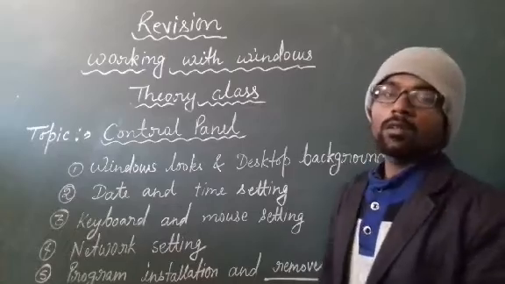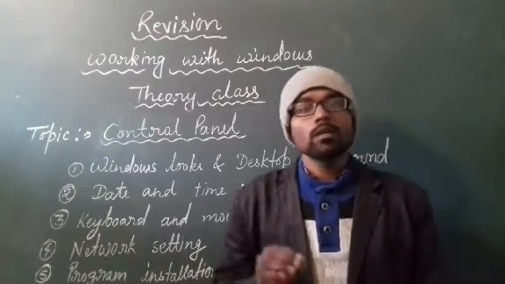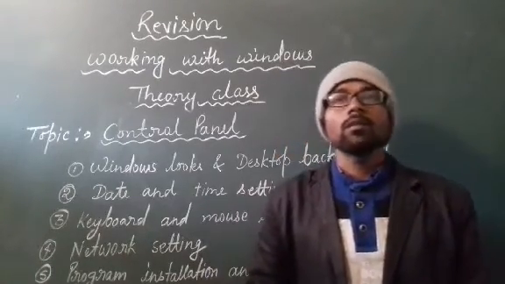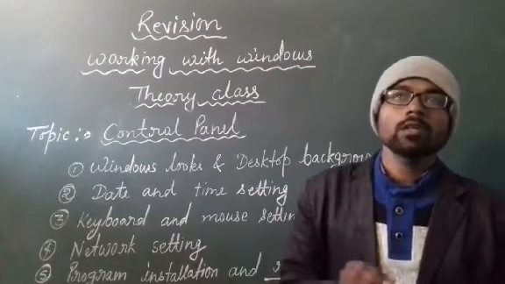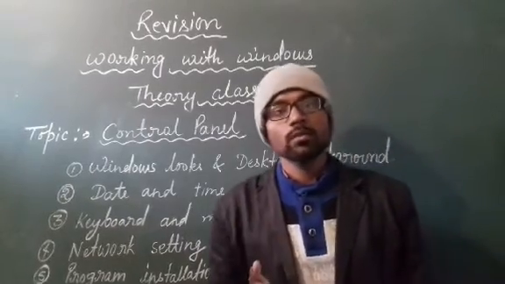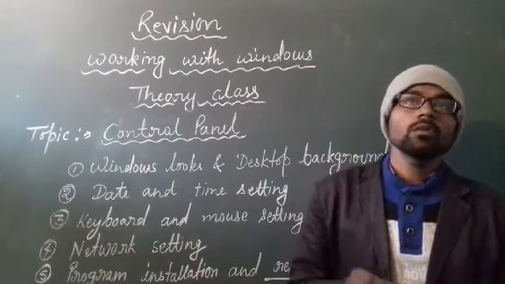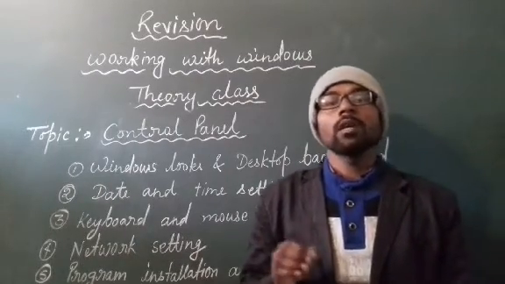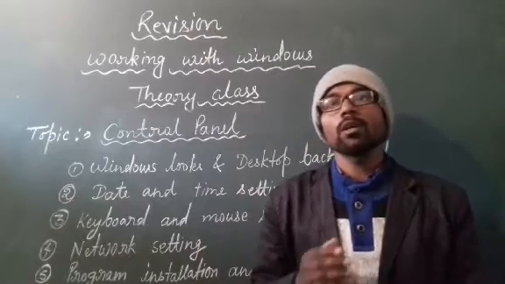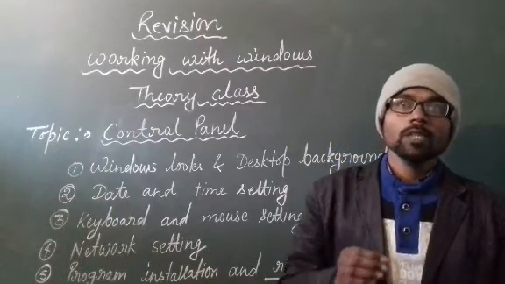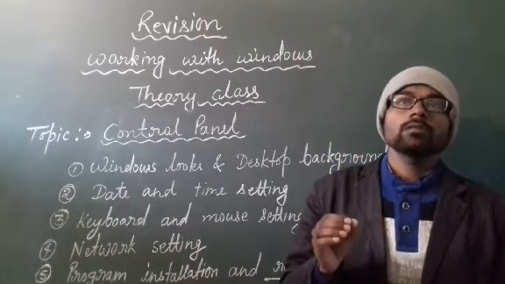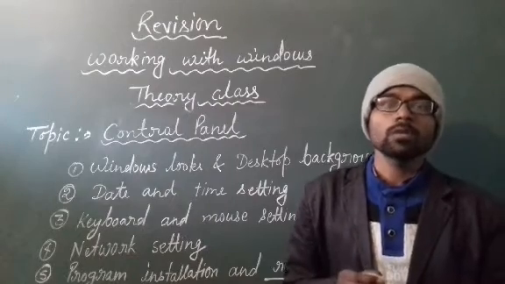Okay, students, using control panel you can change Windows looks and desktop background. You can also change the date and time setting. You can also change keyboard and mouse setting.